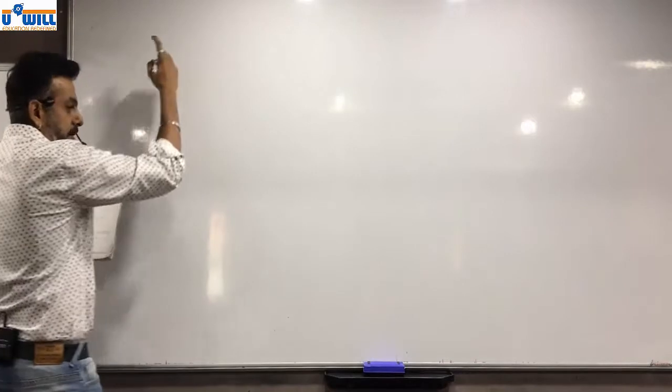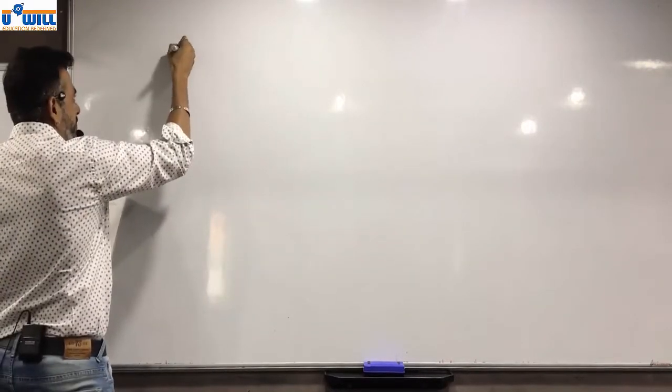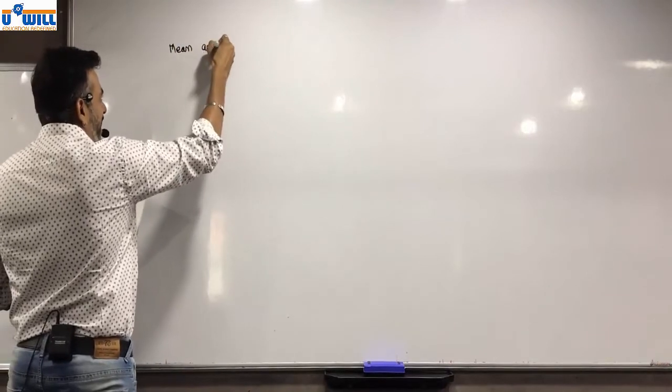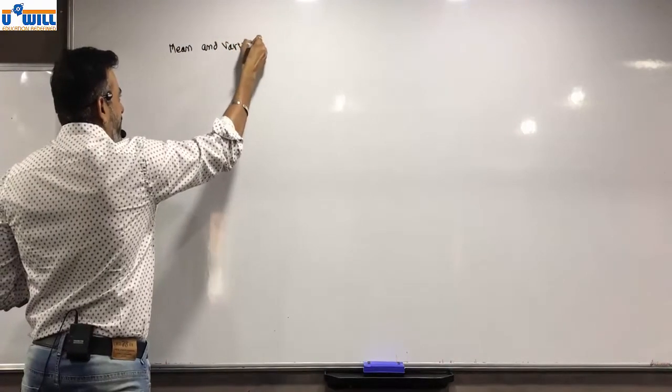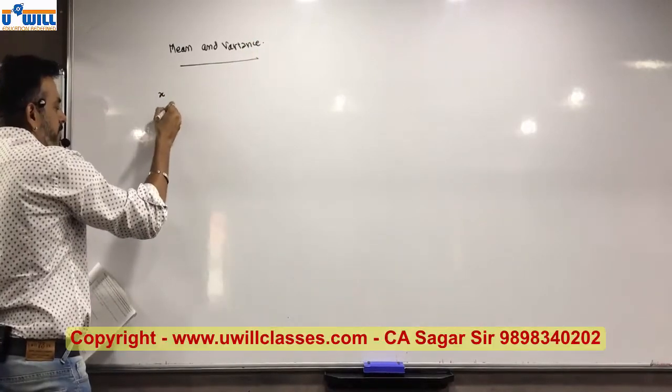Very important, it's part of formula. Every day you have to write mean and variance. Draw a chart.